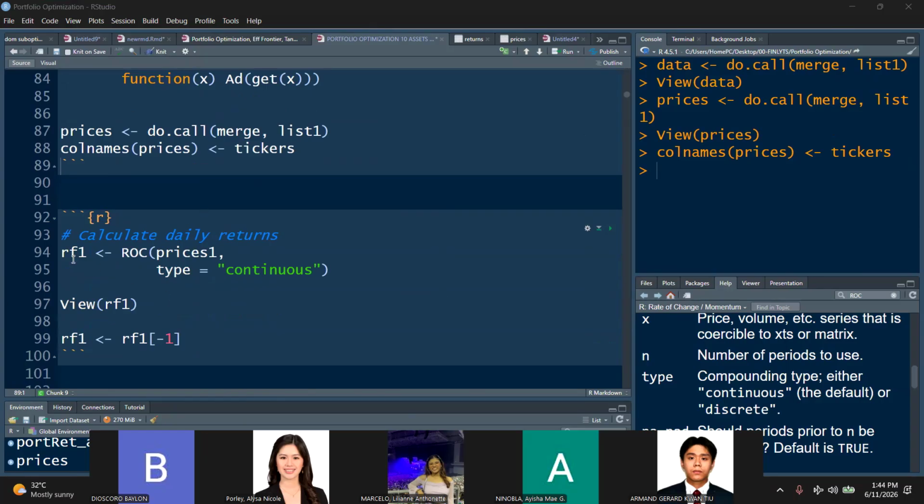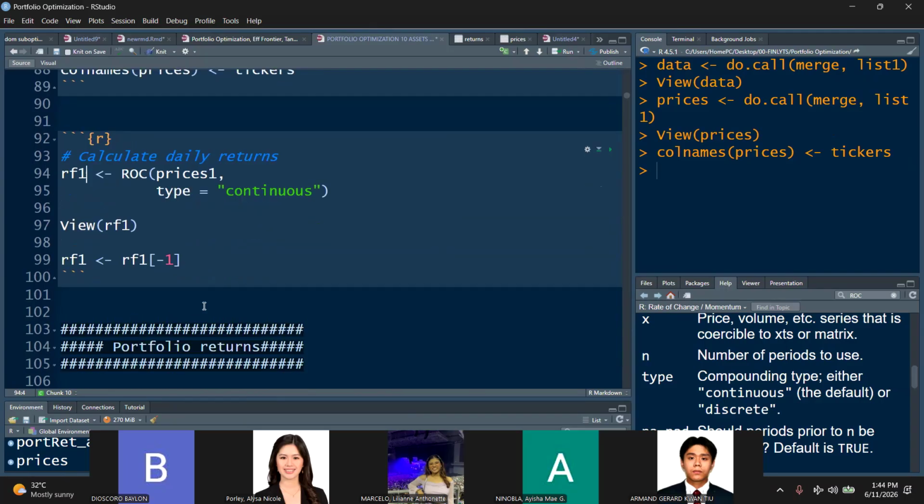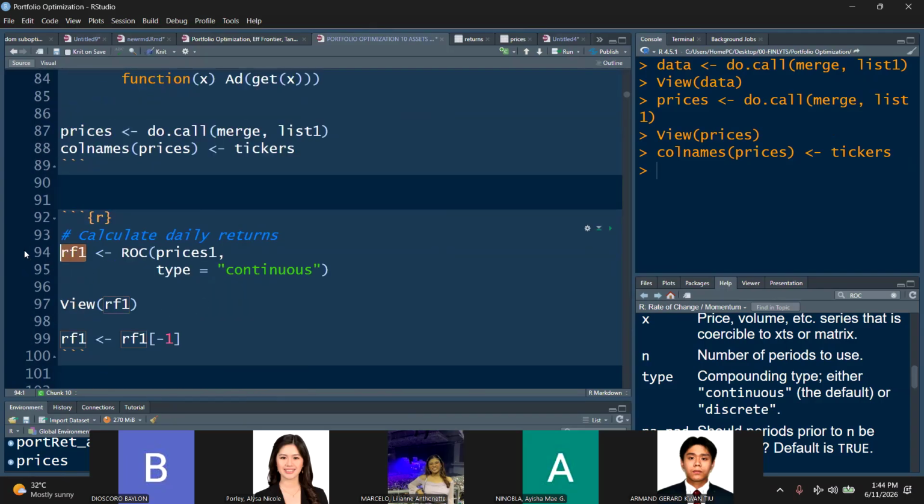Okay, so let's now go here, class. Let's create an object. Let's call it... what did we use earlier? Returns, right? Okay, let's just make use of returns to be consistent. We'll just overwrite our returns object from earlier. Class, earlier, how did we generate returns? We made use of the RF function. Here, we're manually creating the returns from the prices object.